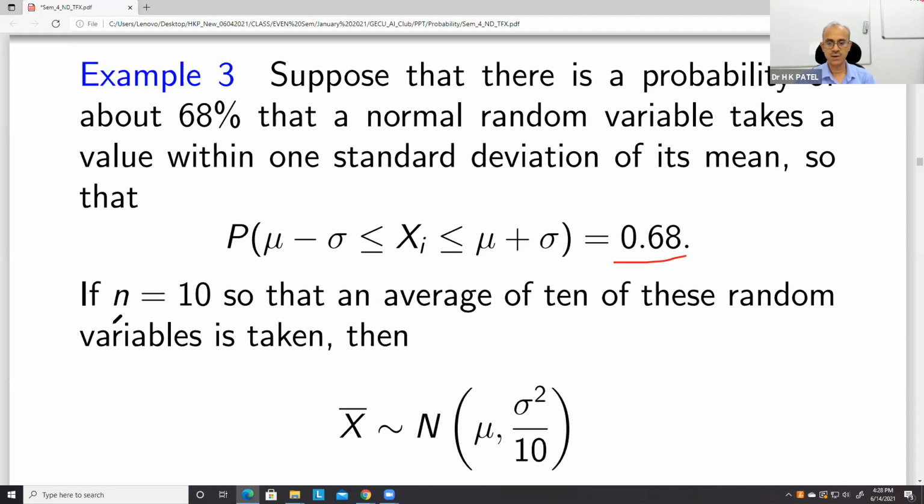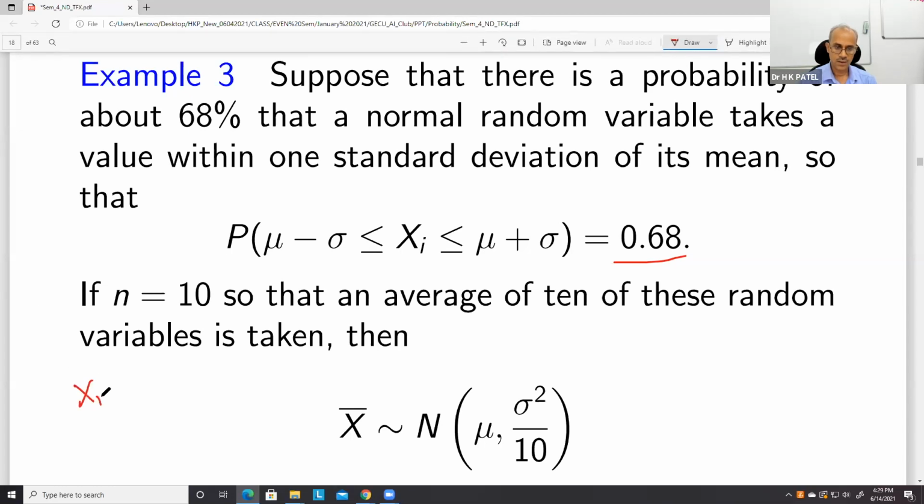Now if n is equal to 10, so that an average of 10 of these random variables is taken, the mean value is x1, x2, up to x10 by 10.